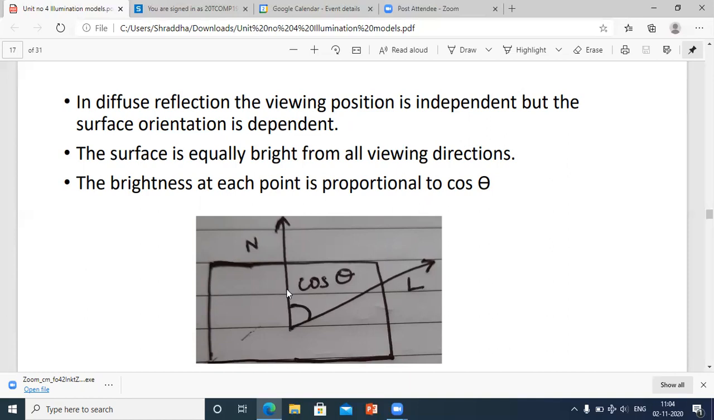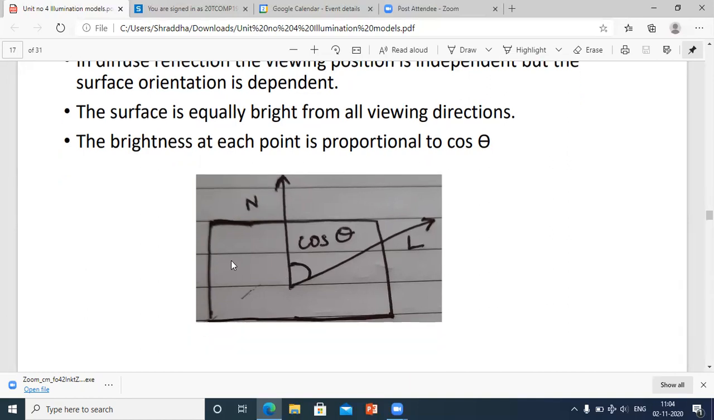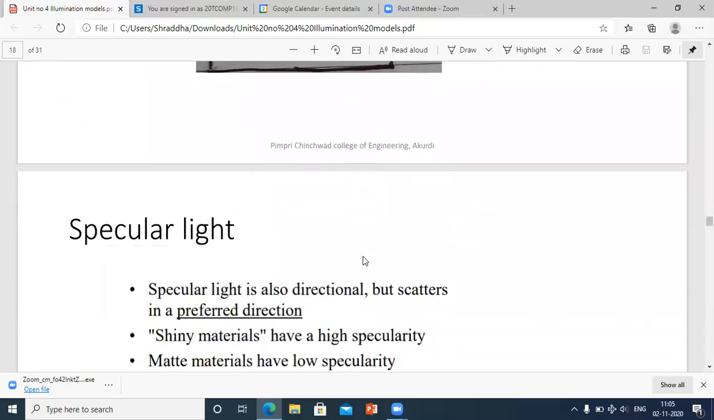So the brightness at each point is proportional to cos theta. As the brightness is produced from all directions, it is proportional to cos theta. In the figure below, this square is a particular plane or area or region or surface. N means what? N is the normal, and L is nothing but the light, or we can say the reflected part. So the angle that is produced between the normal and the reflected light is called cos theta, or angle of incidence.